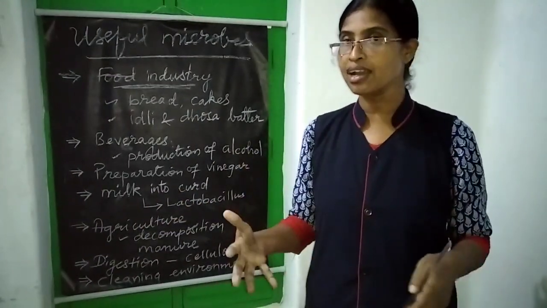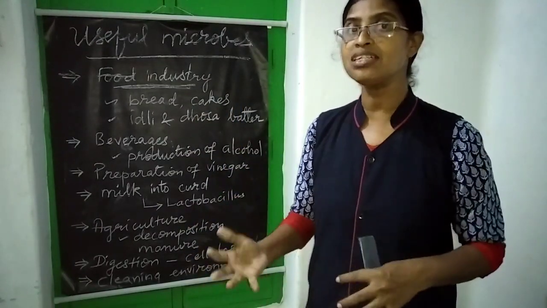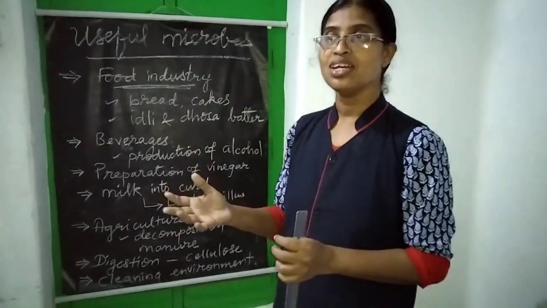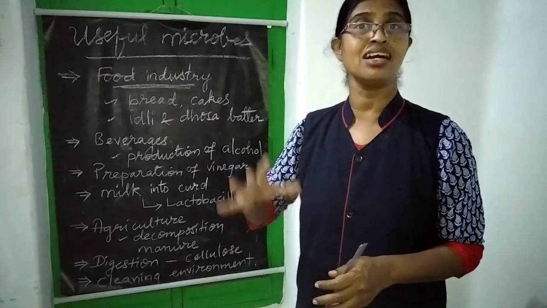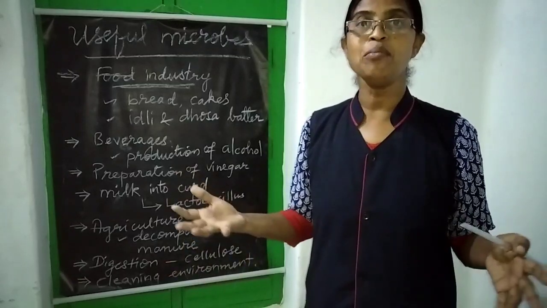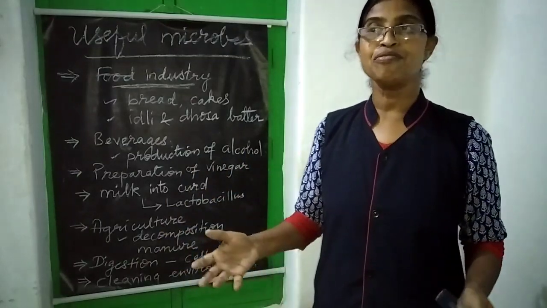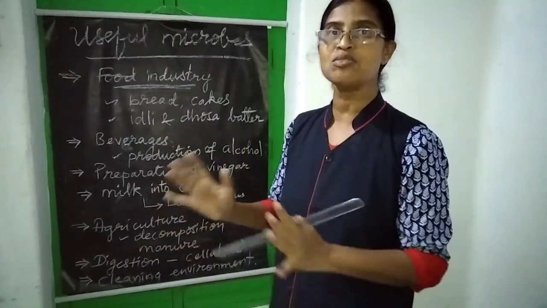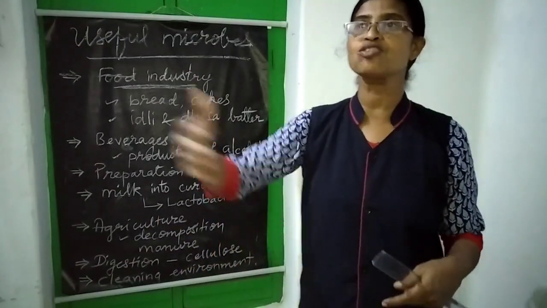Understand? These bacteria and fungi play the major role in the conversion of dead plants and animals into manure by decomposing them. Just imagine if no decomposition process happens, or if there are no microbes like bacteria or fungi in this world, what could be the condition of the earth? Every day millions of plants and animals, including human beings, die. But if they are not disposed of by decomposition, these dead bodies will be piled up. Then can we walk around? You cannot find even a single space to step out.